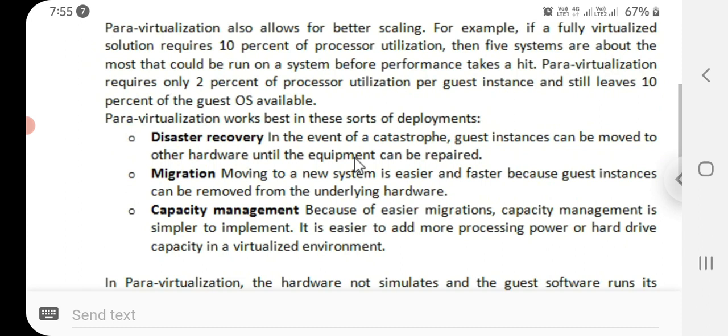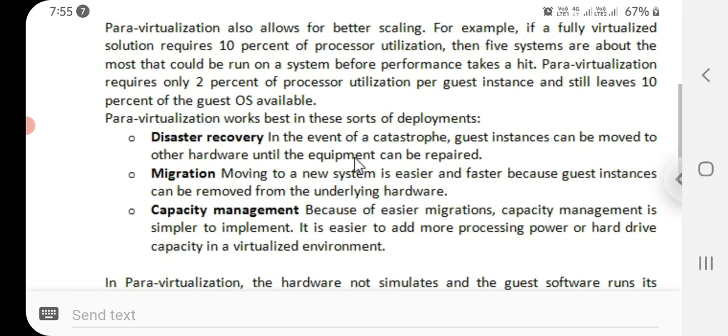For example, if a fully virtualized solution requires 10% of processor utilization, then 5 systems are about the most that could be run on a system before performance takes a hit, right?